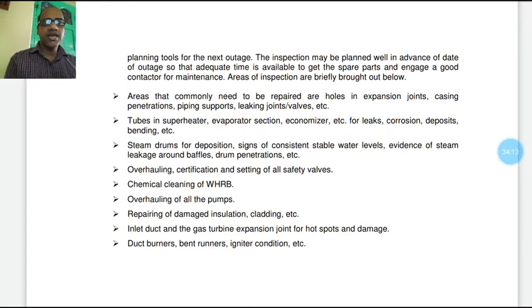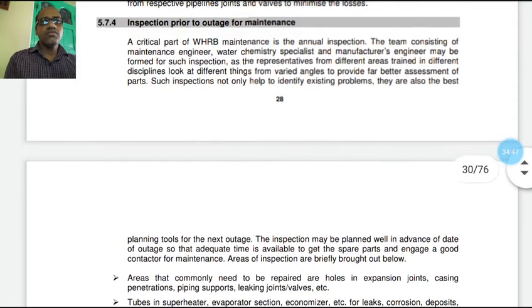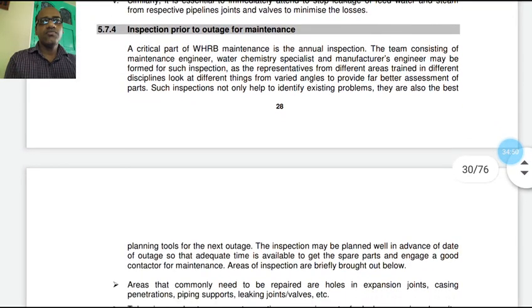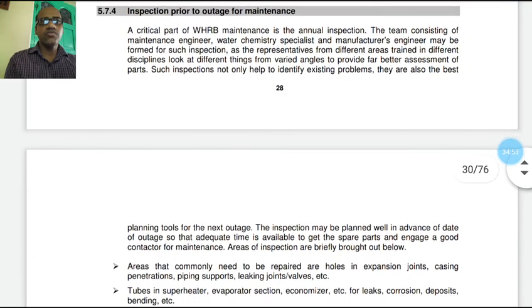Overhauling, certification and setting of all safety valves, chemical cleaning of the waste heat recovery unit, overhauling of all pumps, repairing of damaged insulation, cladding, etc. Inlet duct and the gas turbine expansion joint for hot spots and damage, and last of all duct burner, burner runner and igniter condition, etc., that need to be inspected for good maintenance, for maintaining good practice.